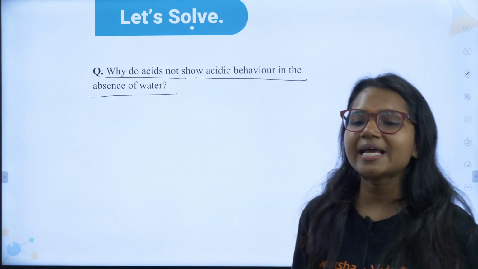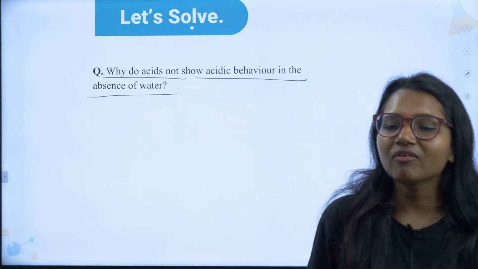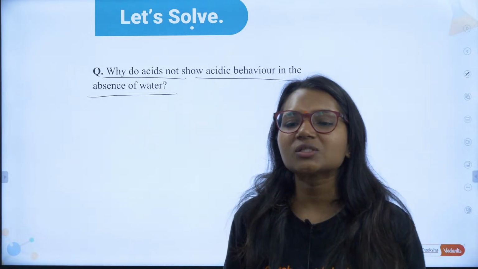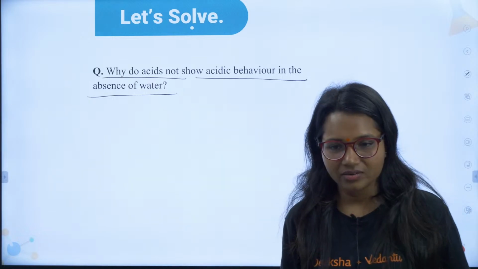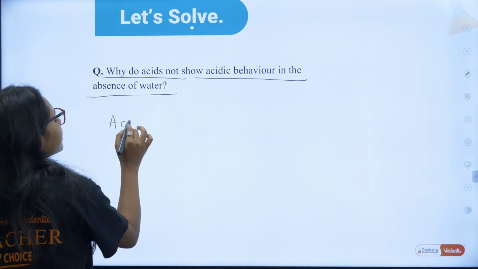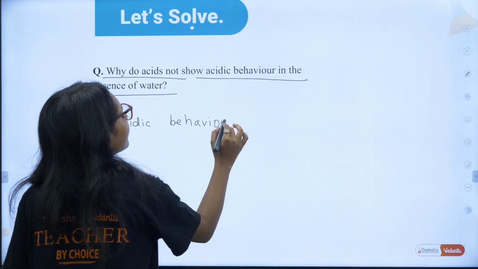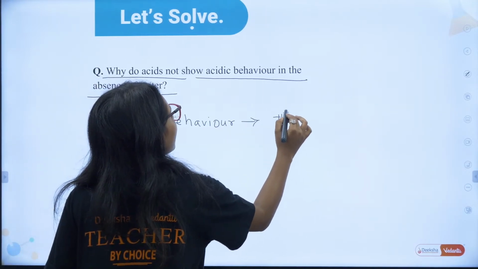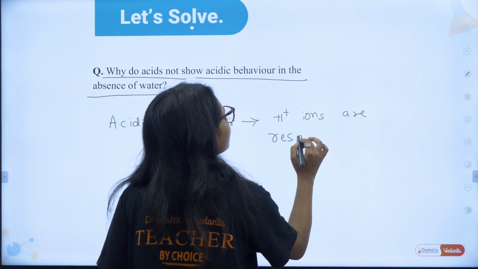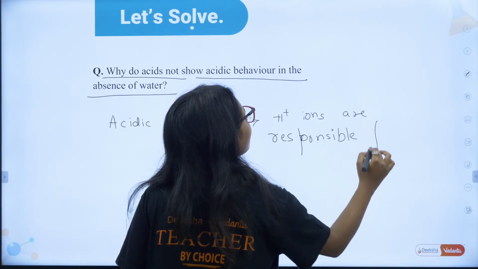Acids do not release H plus ions in the absence of water. Absolutely correct, Sumukt, as it cannot dissociate into H plus ions. So, as I have told you, what is the reason behind acidic behavior?